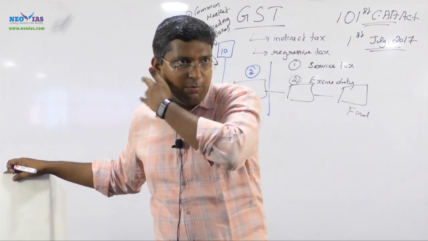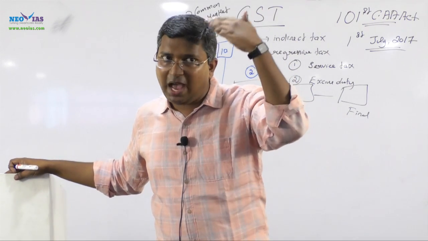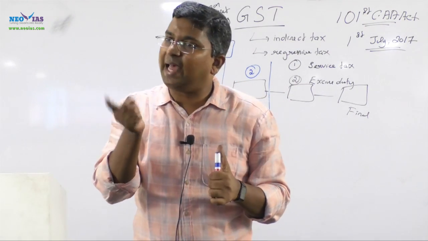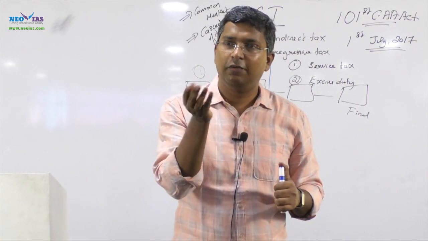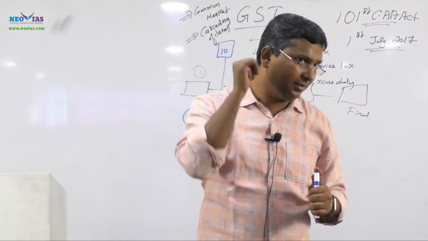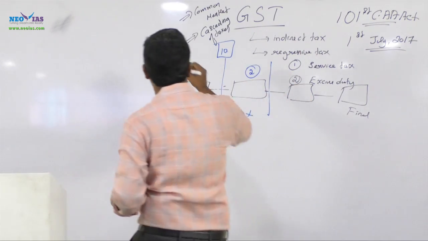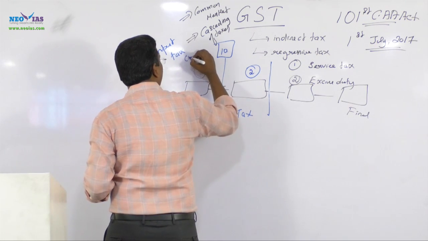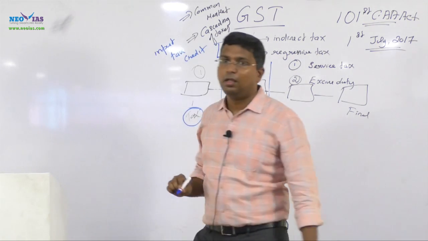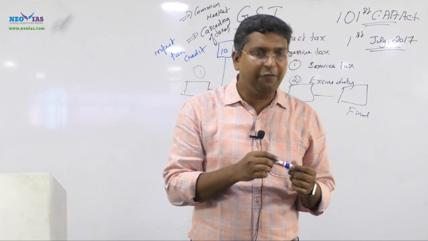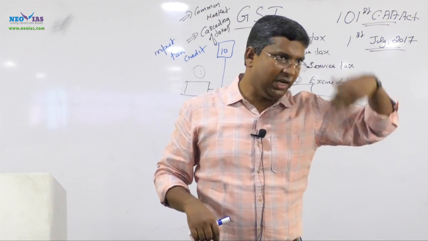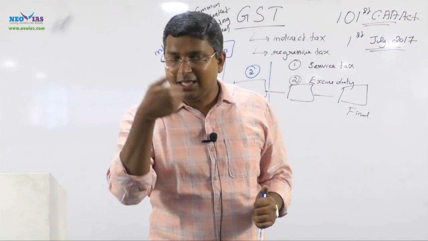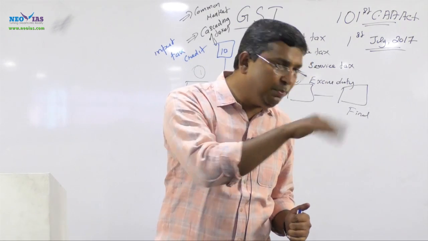Now when we shifted from sales tax to VAT, for the government, what happened? We thought that okay, we are removing cascading of taxes. So in value added tax, instead of cascading of tax, if you have paid tax earlier, we will credit the input tax. It's a concept called input tax credit. What do you mean by input tax credit? If you have paid tax for the earlier inputs, it will be refunded.